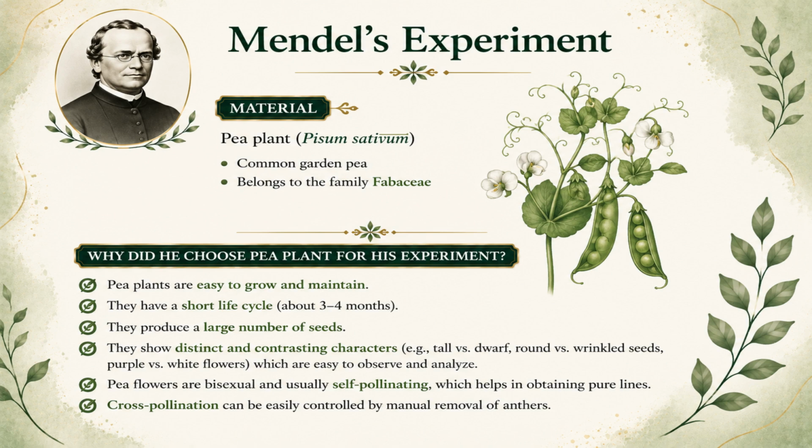Produces a large number of offspring. Large sample size helped Mendel obtain accurate results. These features made the garden pea an ideal organism for studying inheritance.